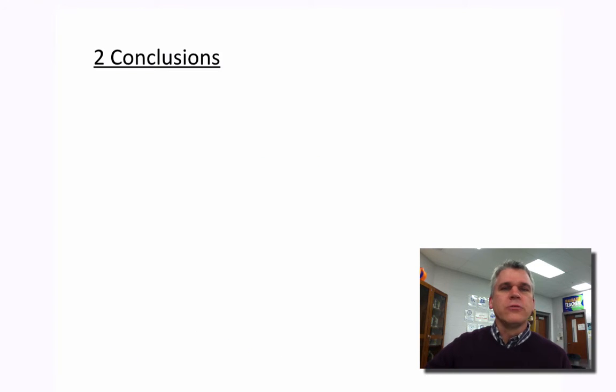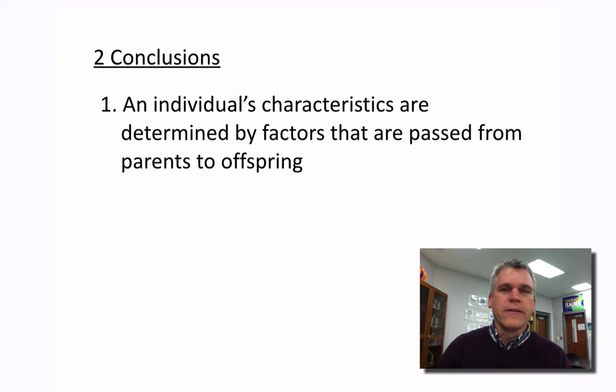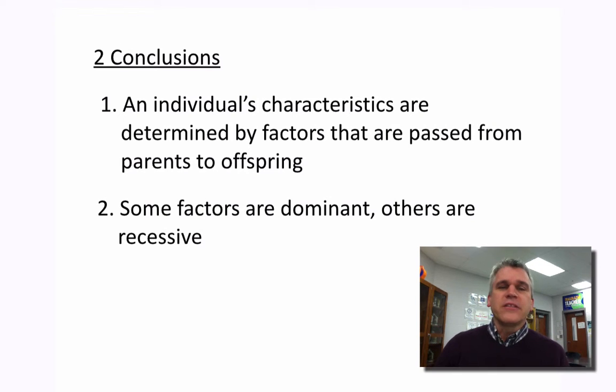So a couple of conclusions that Mendel came up with. One, an individual's characteristics are determined by factors that are passed from parents to offspring. Now you have to remember, you know a lot more about DNA and genetics than Mendel ever did. So he just said that there's got to be something that's being passed on, and he just referred to those things as factors. He had said that some of these factors have to be dominant while others are recessive.